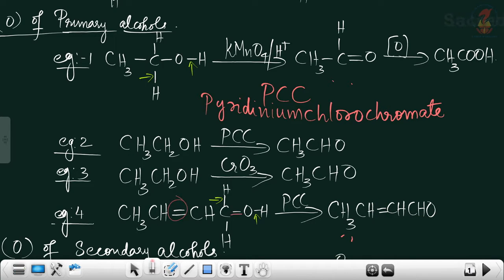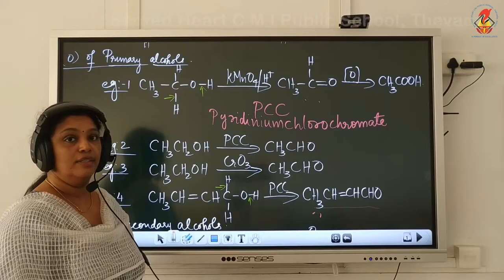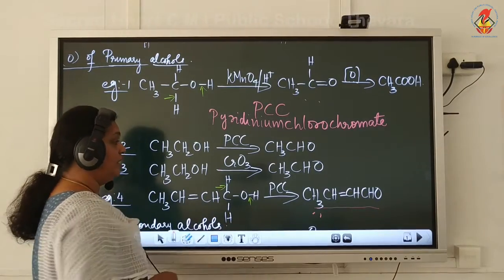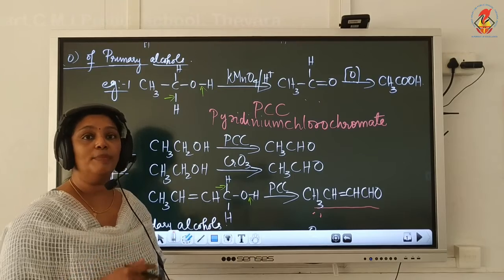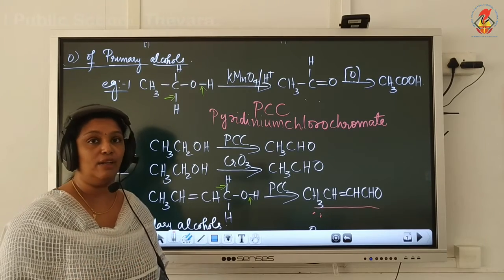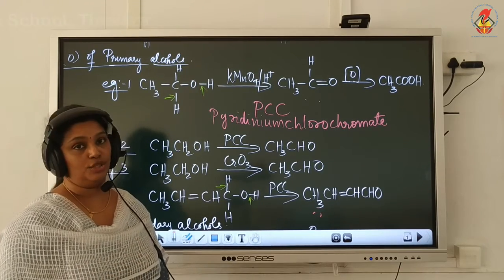The double bond is formed between carbon and oxygen and it results in the formation of aldehyde, and this aldehyde will not undergo oxidation further to give carboxylic acid. So with the help of PCC or chromium trioxide we can stop the oxidation of a primary alcohol at the aldehyde stage.